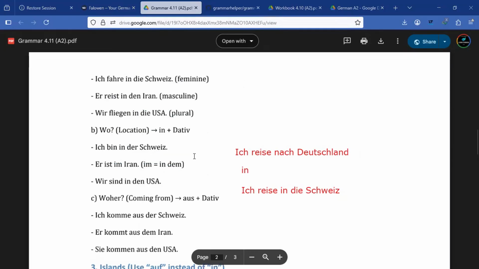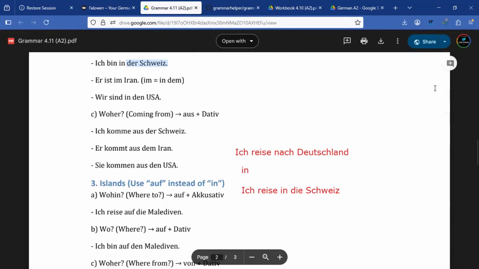Okay. And if you're at one place, since it has an article, still with the two-case rule, then it's going to be dative. So ich bin in der Schweiz, that is going to mean that I am in Switzerland. So since you are at one place, then you have to change this article to what? Dative. Okay. Or er ist in dem Iran, or wir sind in den USA. That implies that we are in the USA. So if you're at one place, we use in, but if the country has an article, since you are at one place, then you have to change the article to dative.